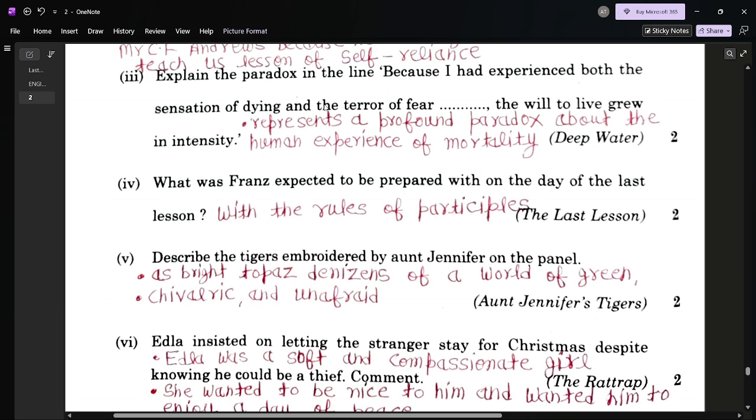Question number 3. Explain the paradox in the line: because I had experienced both the sensation of dying and the terror of fear. Deep Water. This statement was given by William O. Douglas. I had experienced both the sensation of dying and the terror of fear. The will to live grew in intensity.